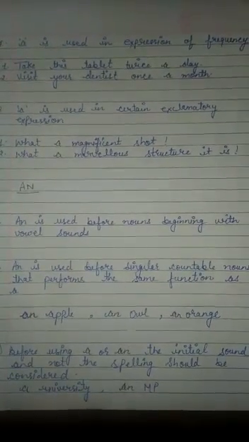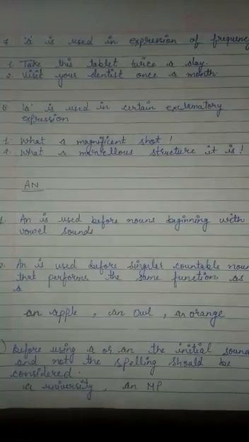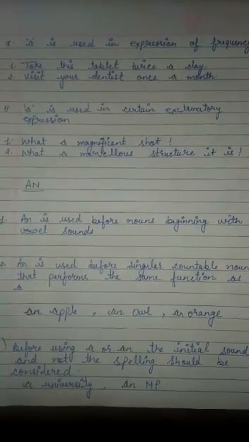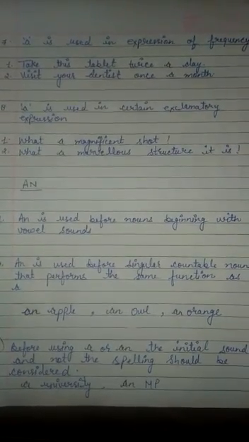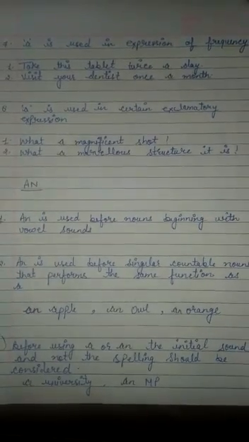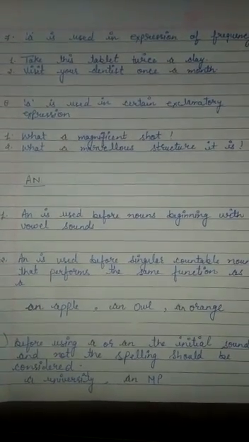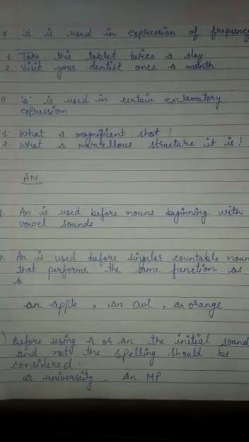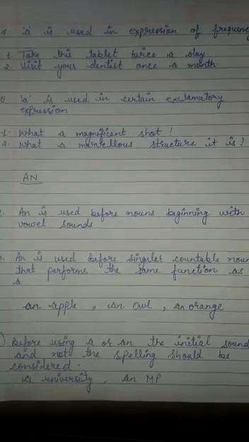Visit your dentist once a month. In certain exclamatory expressions also we use a. What a magnificent shot! What a marvelous structure it is!